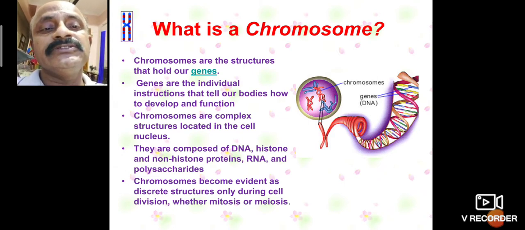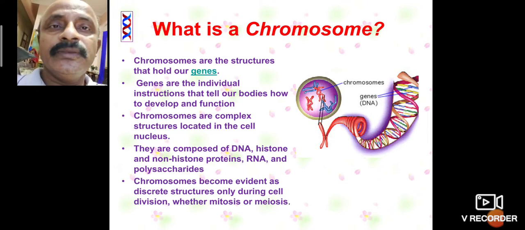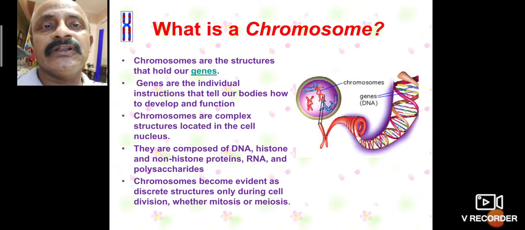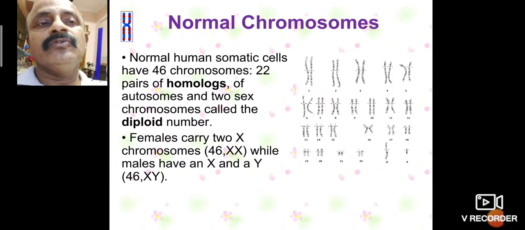Chromosomes become evident as discrete structures only during cell division, whether mitosis or meiosis takes place. During mitosis or meiosis, events can occur which affect the chromosomes.